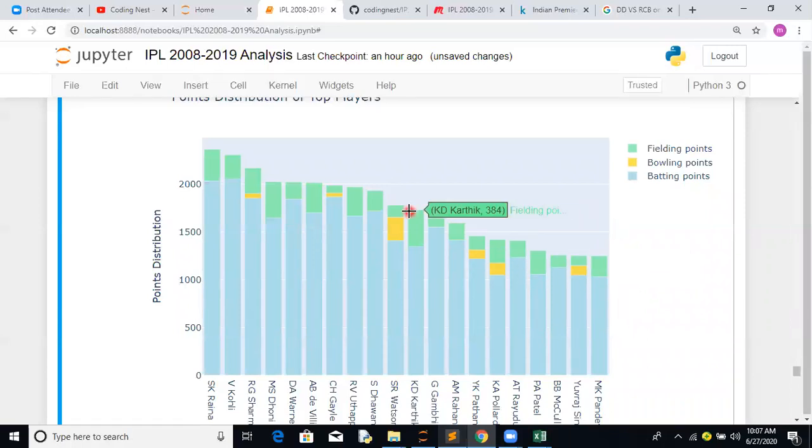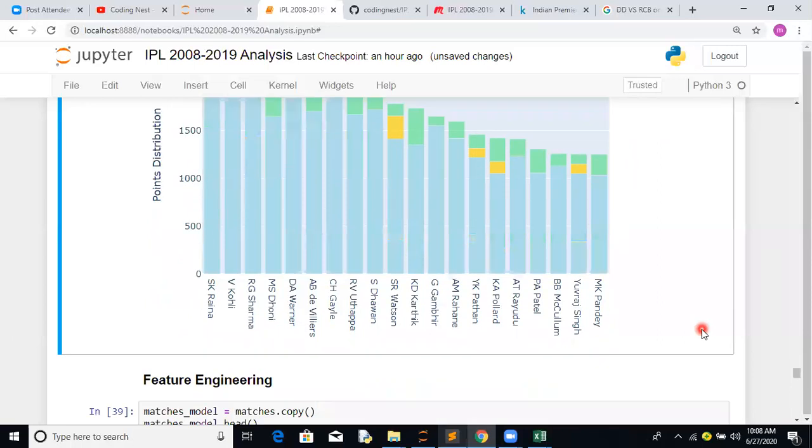Importantly, this is a stat across the seasons. It is not a stat for one particular season. Otherwise, if it were for a particular season, maybe a bowler would have dominated, but majorly it is batsman oriented, the game as such.